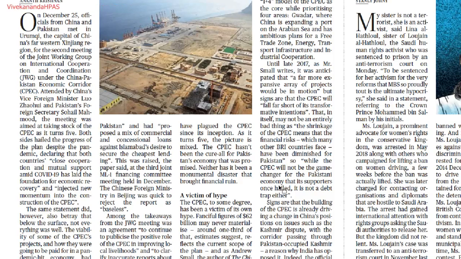They have already paid back the $1 billion loan that they had taken from Saudi Arabia, after they criticized the role of Saudi Arabia at the Organization of Islamic Cooperation, which actually did not condemn or talk about the Kashmiri people. This is what Pakistan has been claiming against Saudi Arabia. So Saudi Arabia got angry and they slapped them back. They said, you people with nothing, pay back my money. So Pakistan had no other option but to pay back the money. So they took a loan from China. But China has sought additional guarantees: you promise us what you will do if you are not able to pay back the loan.